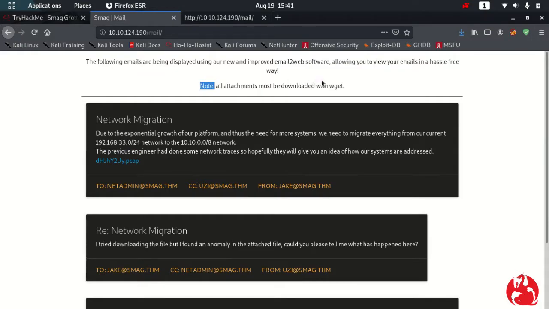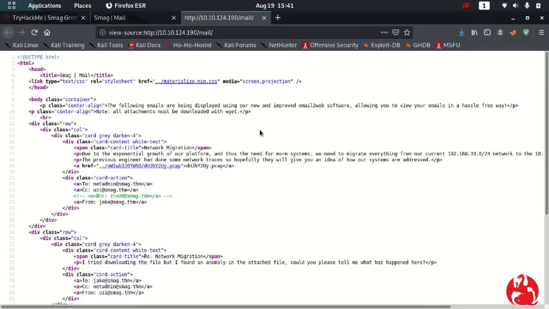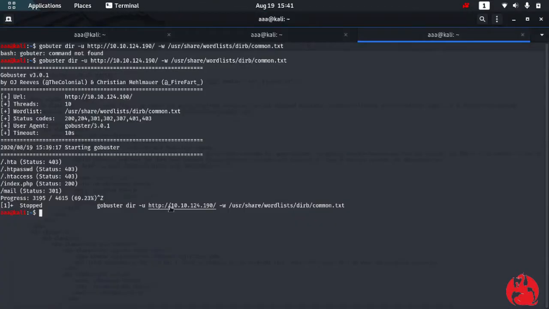Note all attachments should be downloaded with wget. So with wget, you need to wget this location, and not just this file, you have to also include from here. You need to get www. Just a second, I can show this to you.